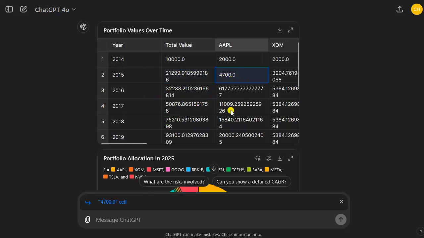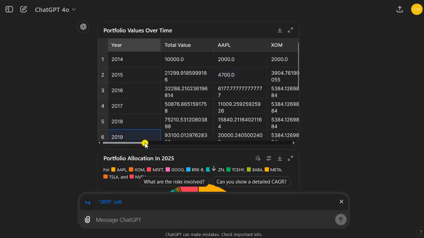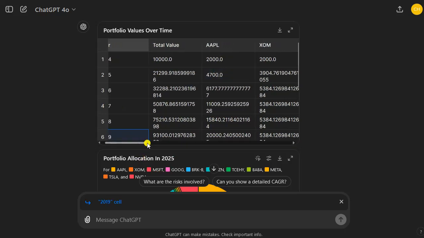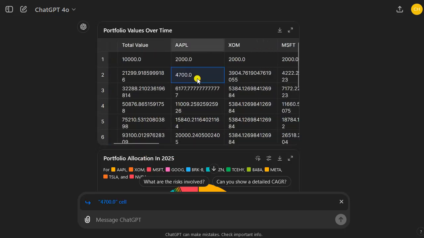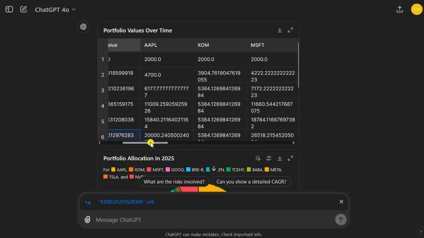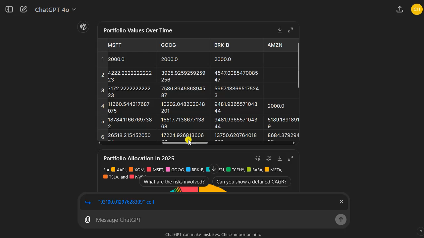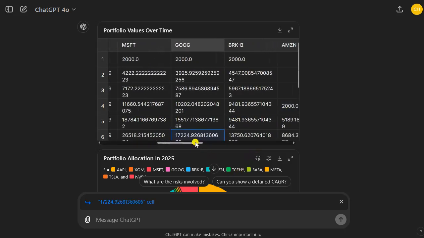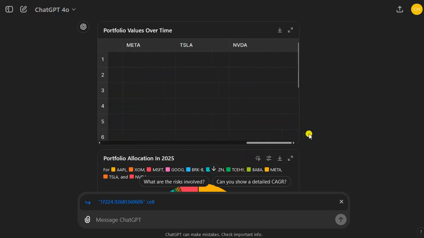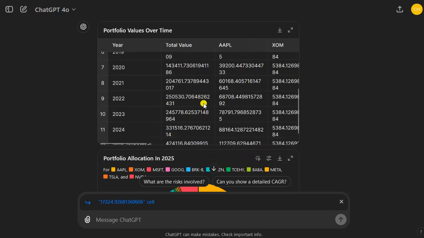So the Apple value now went from 2,000 to 4,700, because in the second year we also accumulated more Apple shares. Apple was still one of the top 5 companies by market cap, and also Apple grew by 20-30% or so. So that's why our Apple position now is already 4,700 in the second year, and we would accumulate basically the same positions, right? And then in the fourth year, a new company, Amazon, would enter the top 5, and we would accumulate Amazon, right? And so on. So we just continue to do this.